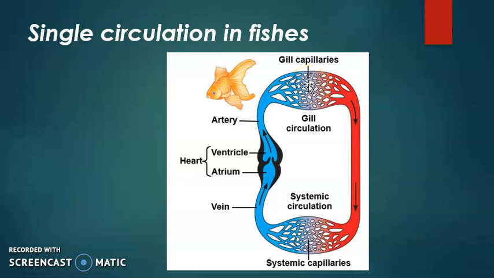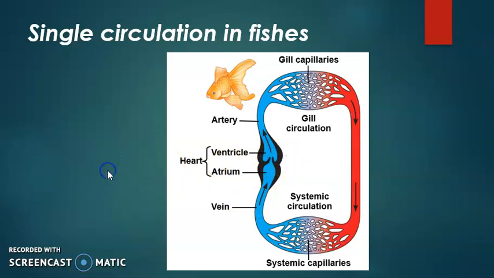Carbon dioxide is released into the water in the gills, and then the blood goes towards the body and moves to various parts of the body, and then makes the systemic circulation, that is, capillaries in the different tissues of the body, and distributes oxygen there, collects carbon dioxide from there, and then goes back to the heart in the atrium, and then is pushed. So this is called single circuit circulation.